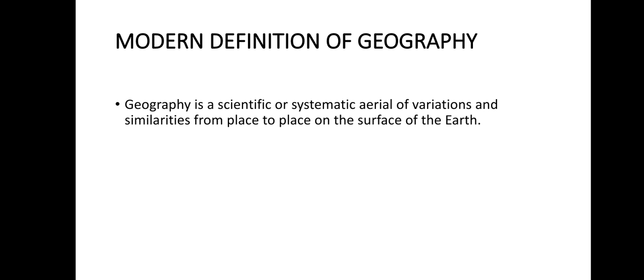Let's move to its modern definition. We have many definitions of geography, but the most modern definition, the most important definition of geography right now, is that geography is a scientific or systematic study of areal variations and similarities from place to place on the surface of the earth.